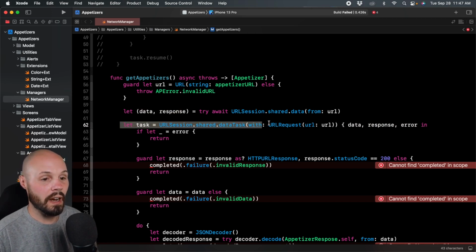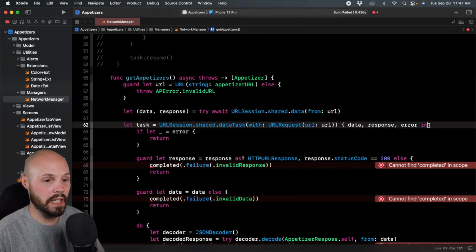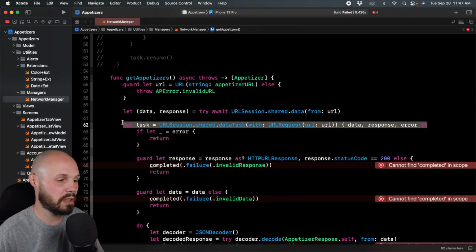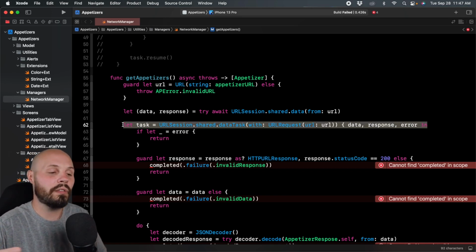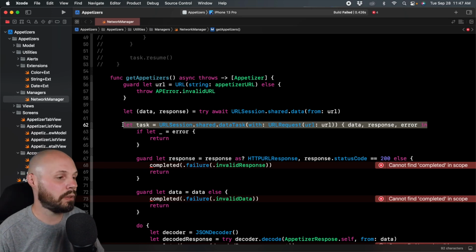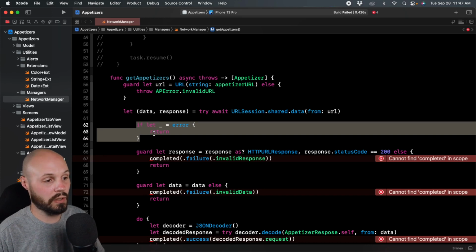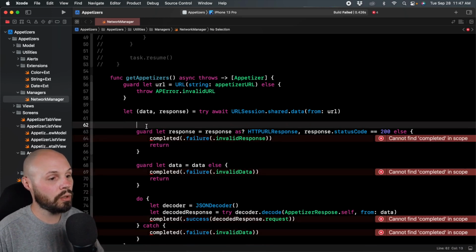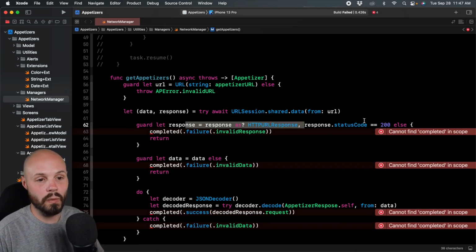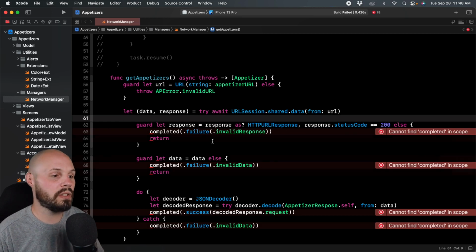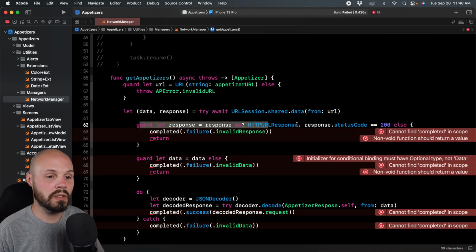So that being said, I can delete this URLSession data task. And what I'm going to do is I'm just going to start deleting stuff as we go through. And again, if you're not quite following, I will do a recap to tie it all together. But because we don't even have an error here, we don't have to unwrap it. Cool, guard let response equals response. Remember, we're going to handle generic errors. The only reason we wanted to mess with this response is so we could show a specific failure.